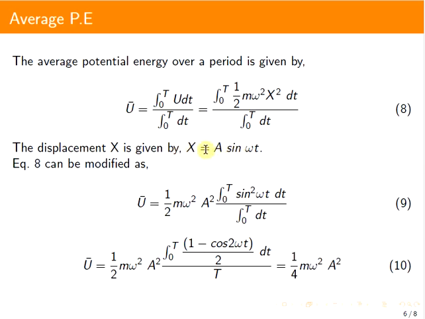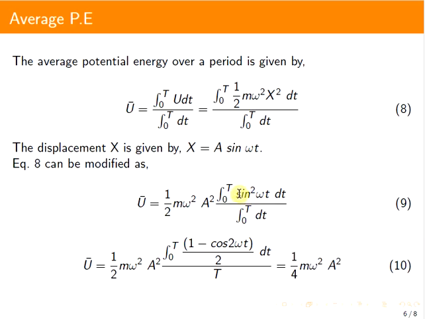Substituting x, u bar equals half m omega square a square integral 0 to T of sin square omega t dt divided by integral 0 to T of dt.